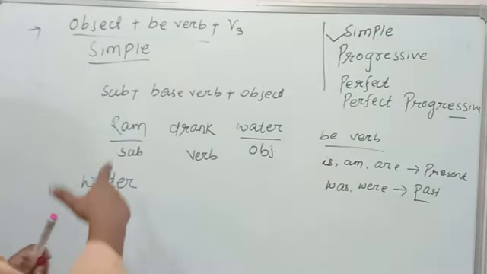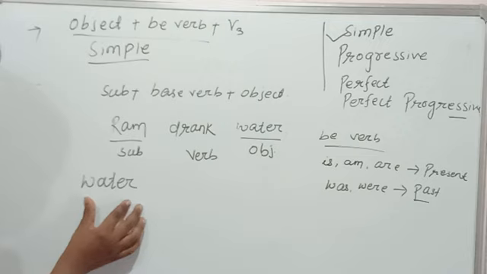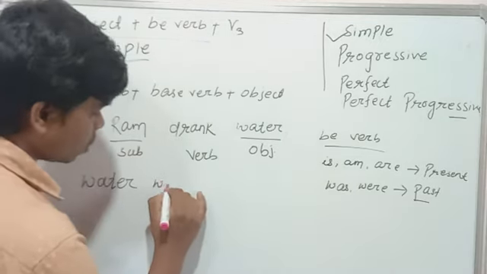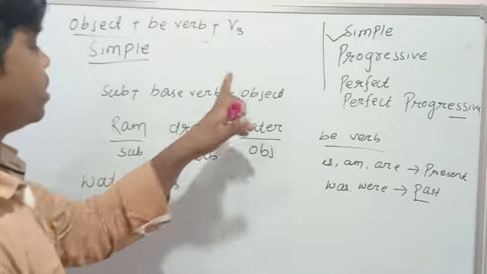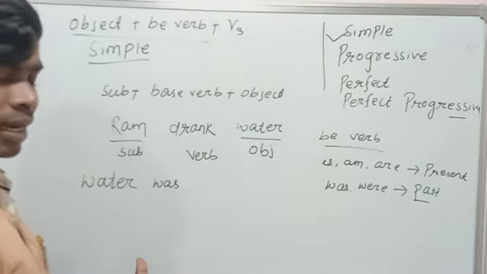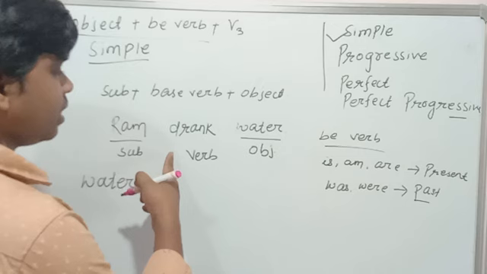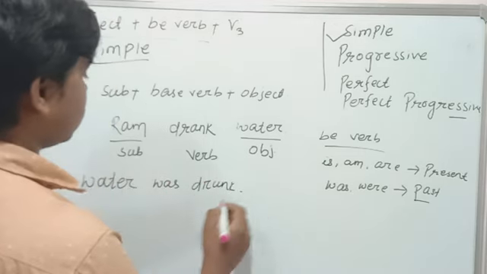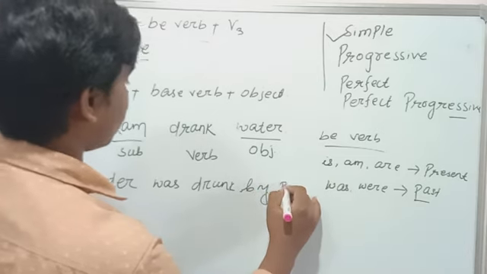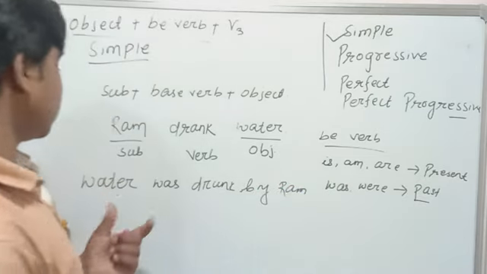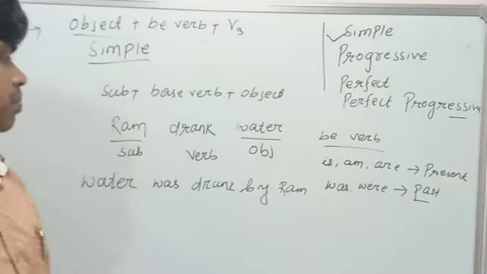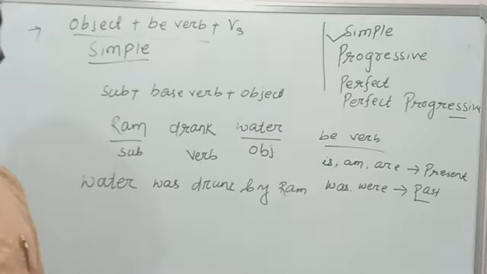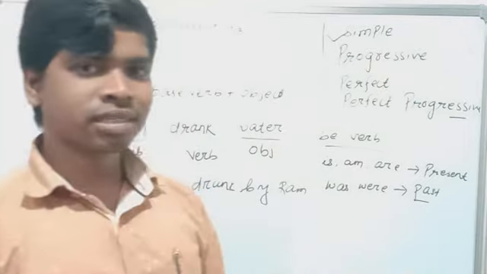So according to that sentence, water is singular, so I will use was. Water was. Then V3. I have already written in the previous step: drink, drank, drunk. So the answer will be: water was drunk by Ram. Okay students, this is the passive form of that sentence, Ram drank water. Now let's see, I will write another example.